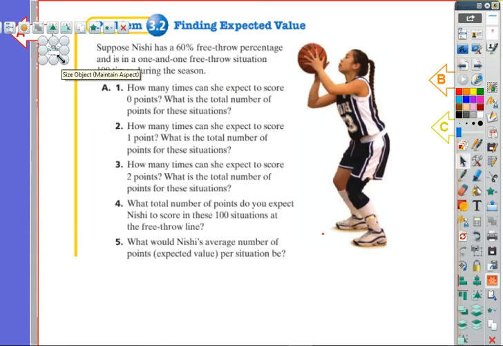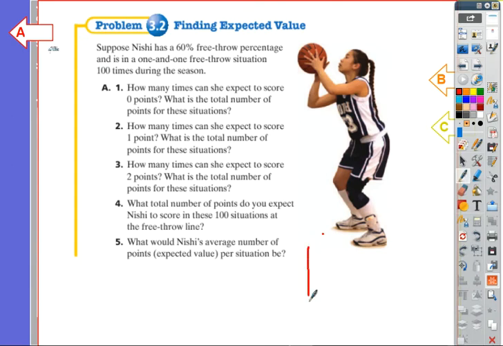We're going to take a look at an area model. I'm going to draw a crude one here. I'm going to call this first shot, and this is second shot. And now remember, she is a 60% free throw shooter. So on her first shot, we can expect 60% of the time that she will hit the shot, and that's going to be right here on the 6th line, which means 40% she's going to miss.